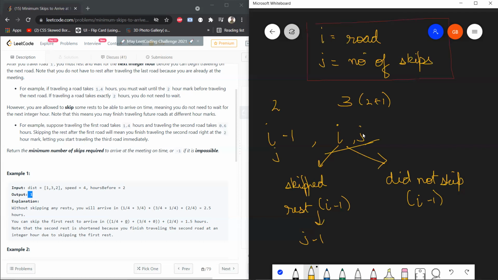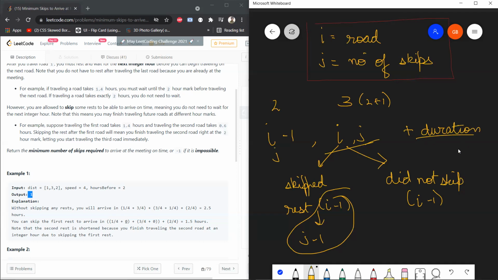So if I'm talking about this state as j, this means that this current state was achieved when from the previous state the skips was j minus 1. So this position I minus 1, j minus 1 will give you the minimum duration that you were traveling on the I minus 1 road, and the new duration can be calculated using the state that you got from over here plus the duration.